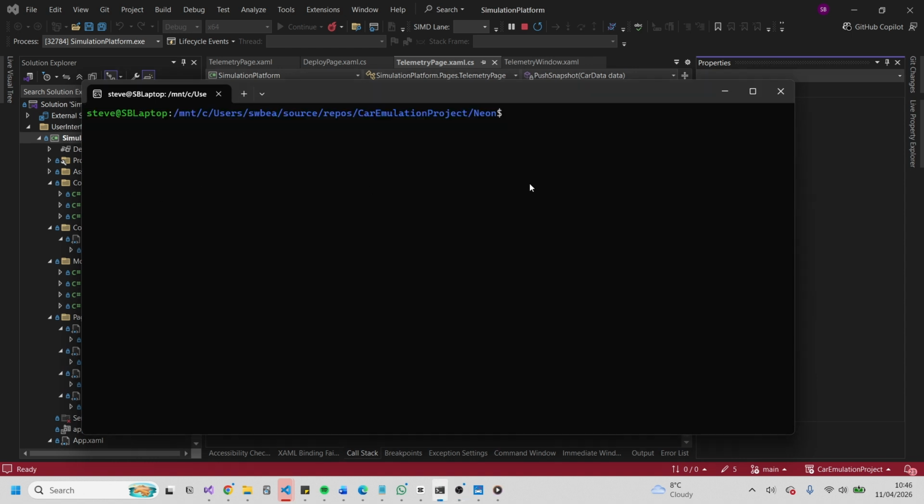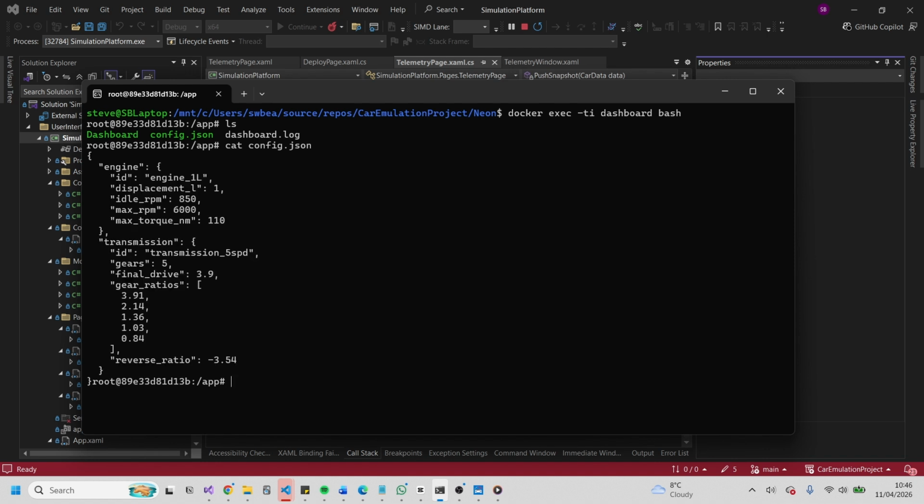So we're also able to step inside the containers and see what is happening. So we can see what's inside of it first of all. So it's got the dashboard executable, and the shared configuration file, and then the logs. So we can see what the configuration file contains.